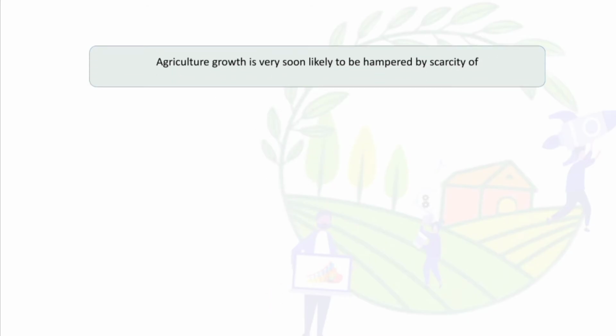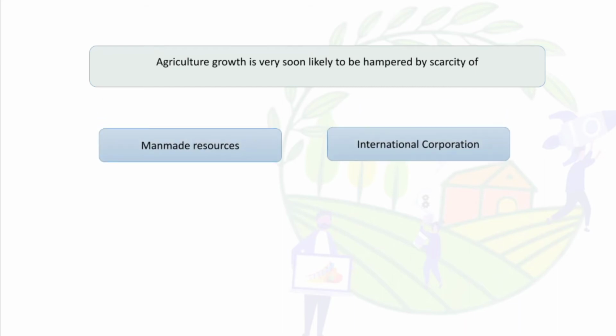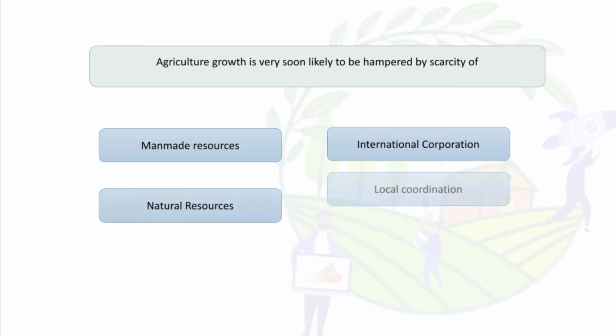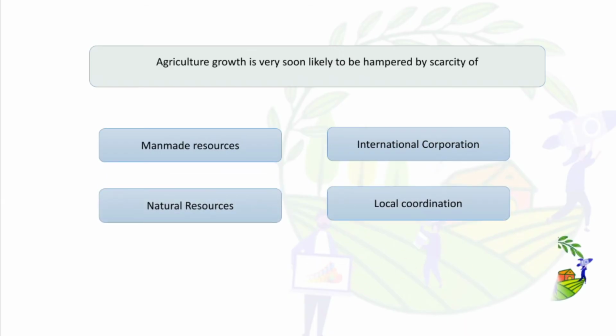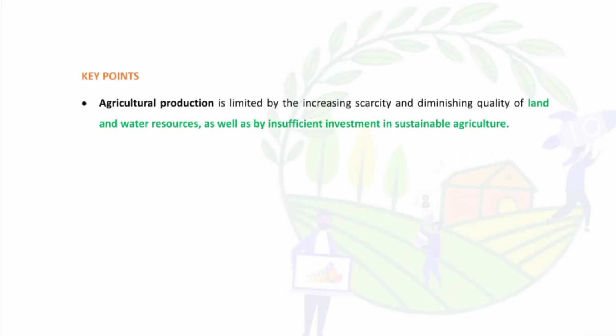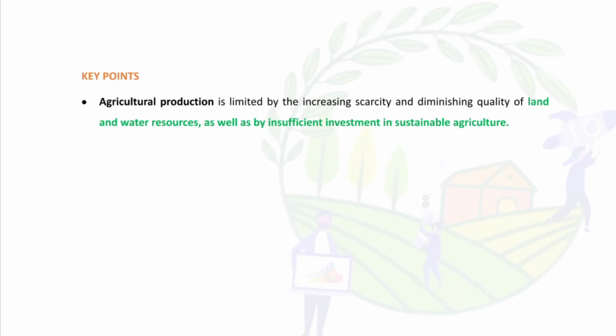So agriculture growth is very soon likely to be hampered by scarcity of man-made resources, international cooperation, natural resources, local coordination. So the answer is natural resources. And these are the key points. Agriculture production is limited by increasing the scarcity and diminishing quality of land, water, as well as by insufficient investment in sustainable agriculture.